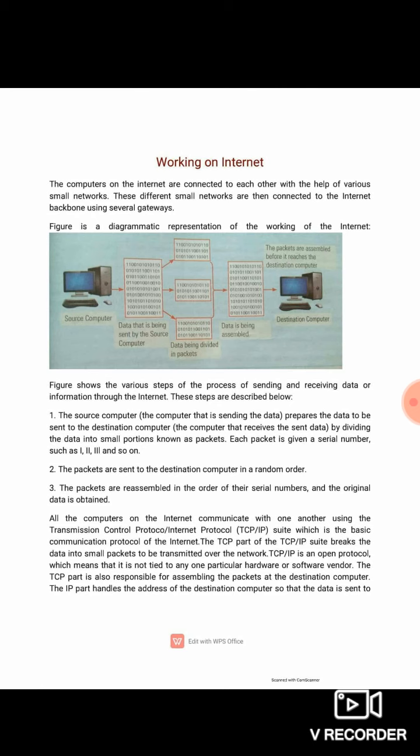And look at what the figure is trying to show us. Number one, the source computer is the computer that is sending the data, and it prepares the data to be sent to the destination computer by dividing data into small portions known as packets. Each packet is given a serial number such as 1, 2, 3 and so on. It depends on the number of packets into which the data is divided. It can be 4, 5, 10, 11, 12 and so on. Second, the packets are sent to the destination computer in random order.